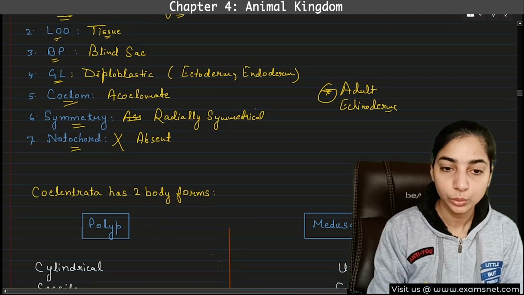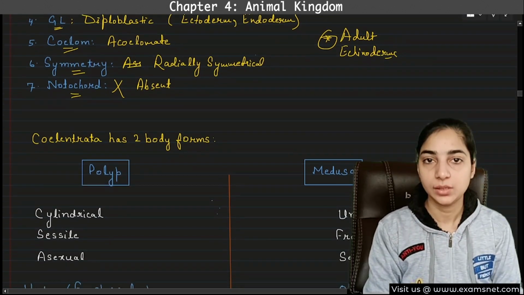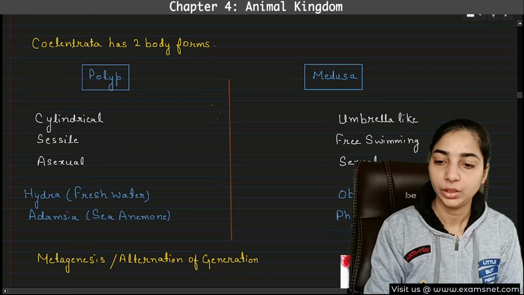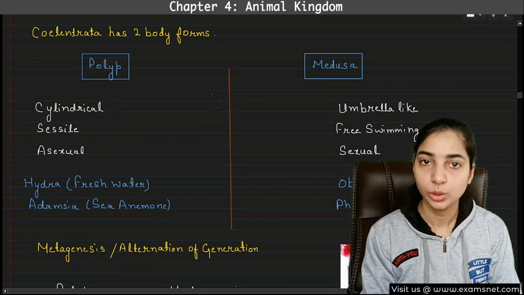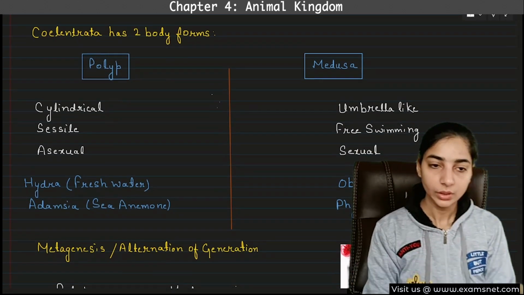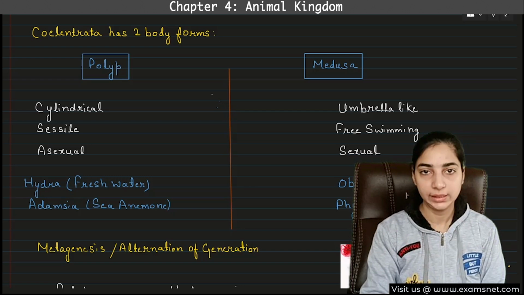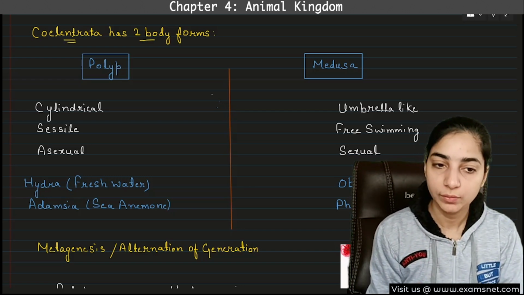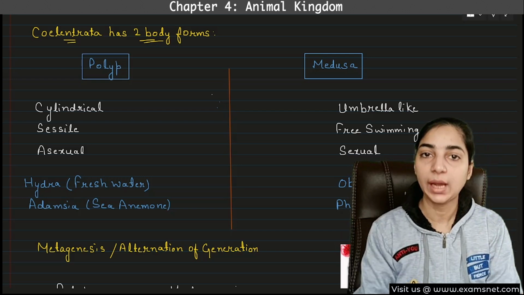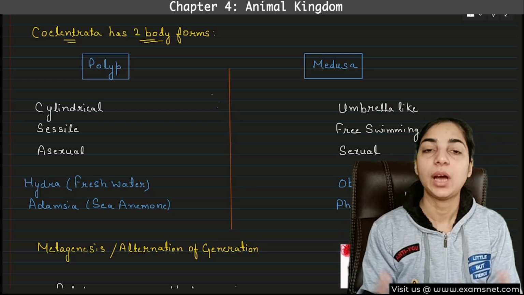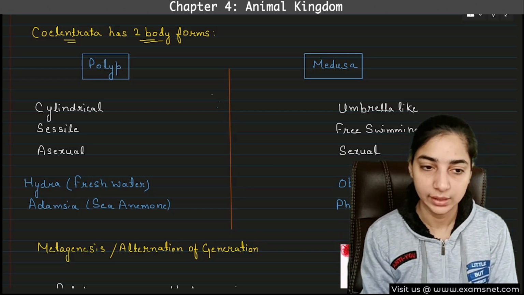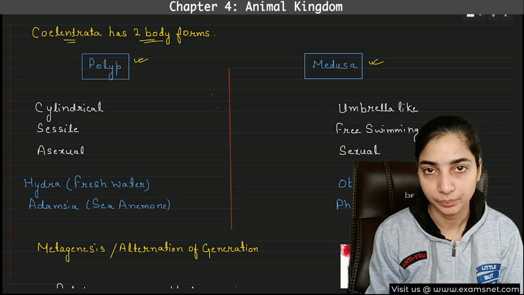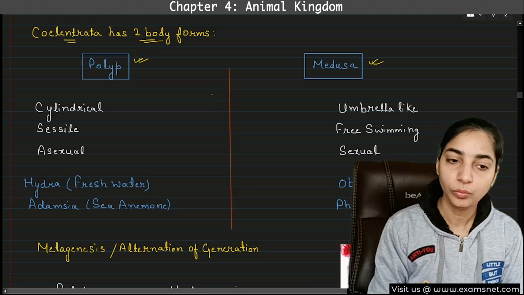Now, here we'll come to the important characteristic of the coelenterates, the characteristic feature of the coelenterates. This is the most important part of coelenterates, so please pay attention. Coelenterates have two body forms. There are two types of body forms which are possible in case of coelenterates. The first one is known as polyp. The other one is known as medusa. Now let's see what are the characteristics of polyp and medusa.